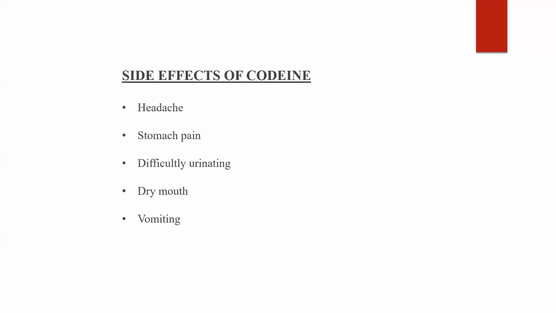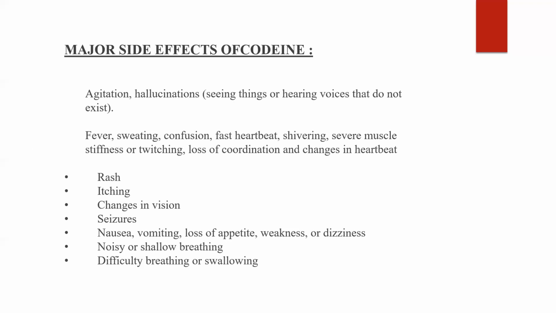Now we will talk about the side effects of codeine, which include headaches, stomach pain, difficulty urinating, dry mouth, vomiting. These are minor side effects of codeine. Now I will tell you some major side effects of codeine, which are hallucinations. It means seeing things or hearing voices that actually do not exist. Other major side effects of codeine are fever, sweating, confusion, fast heartbeat, shivering, sore muscles, stiffness, loss of coordination, and changes in heartbeat.